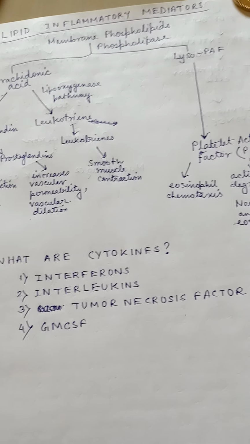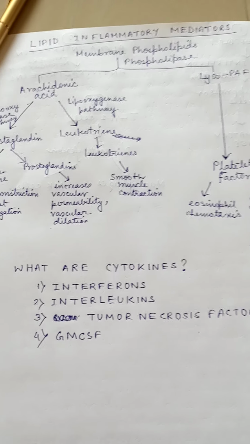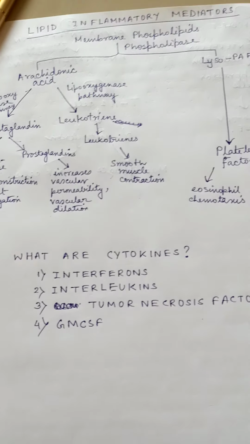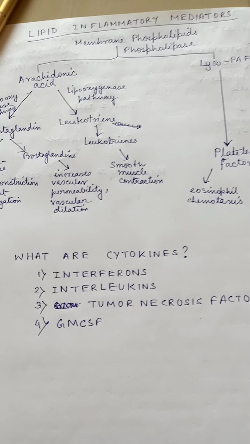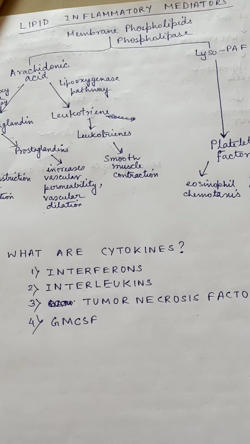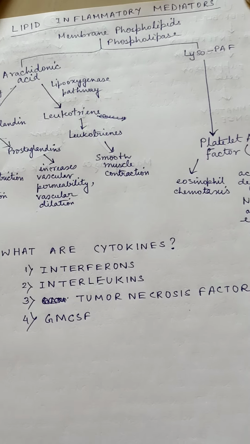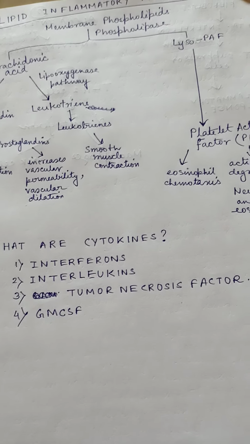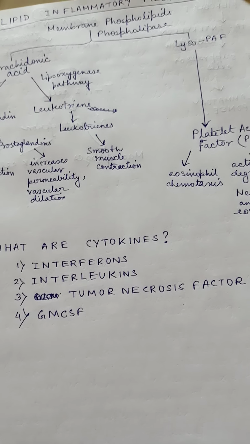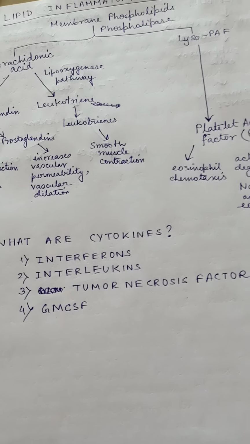Now we come to cytokine inflammatory mediators. For development of an acute or chronic inflammatory response, cytokines play a significant role. The interleukins, the chemokines and the tumor necrosis factor together contribute to the inflammatory response. This is achieved mainly by attracting and activating macrophages. Interleukins induce differentiation of T helper cells.